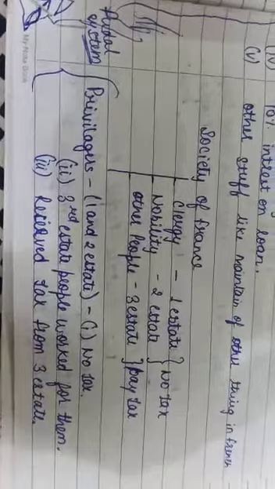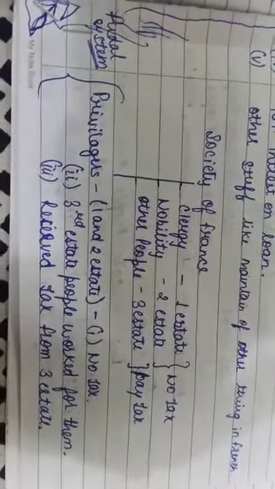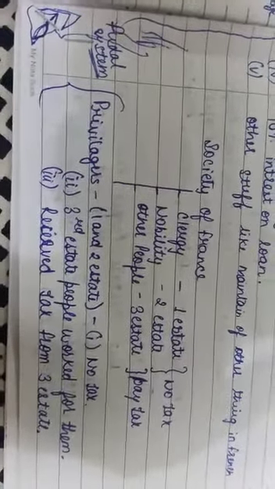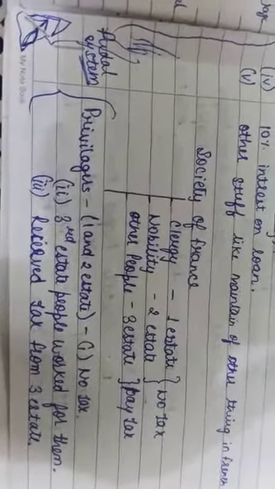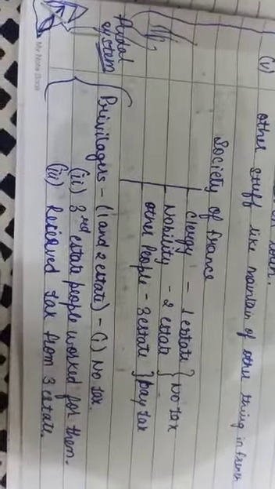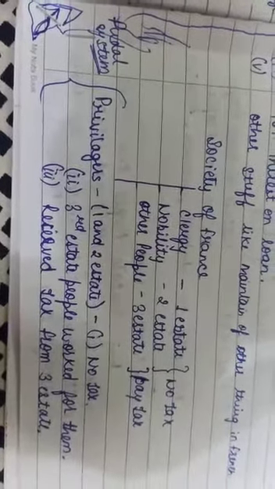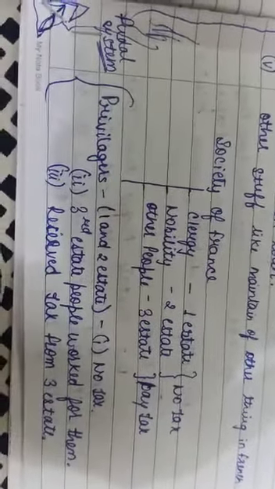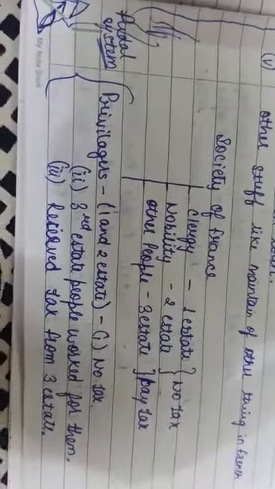In French society the caste was called estate there. Like we say caste, they say estate. And second is nobility, the second estate, and other people were the third estate.